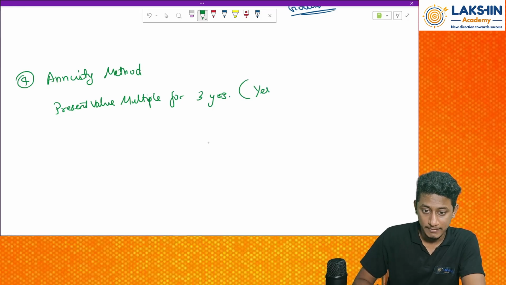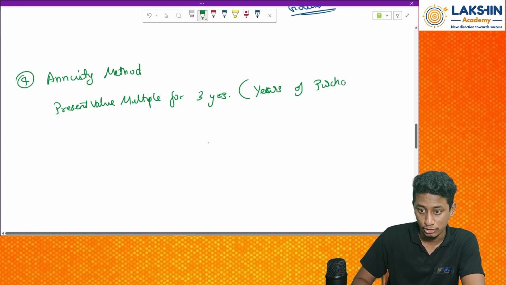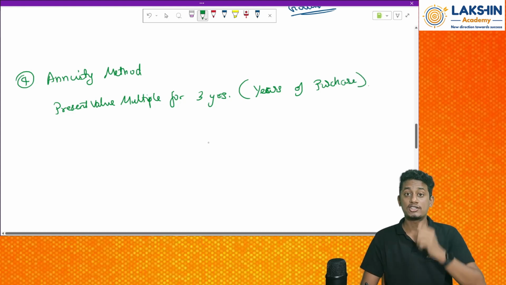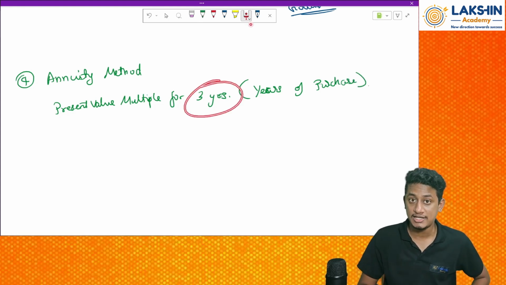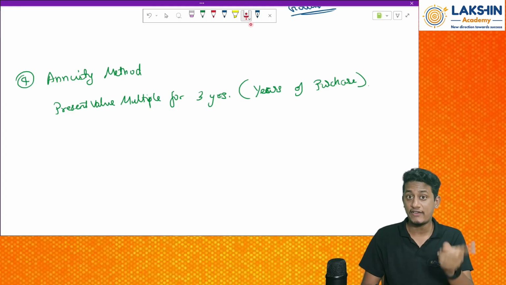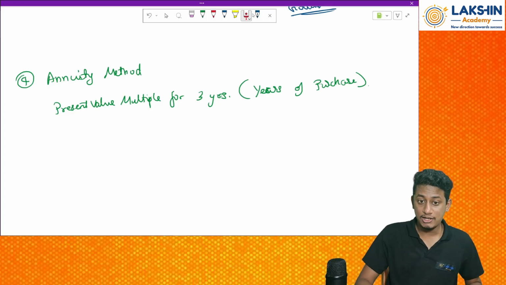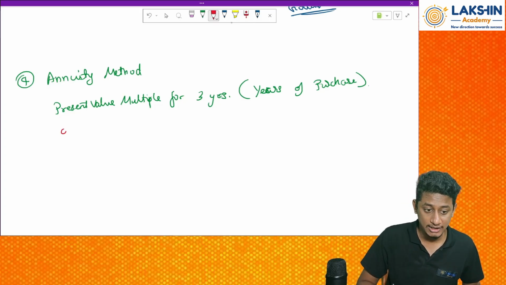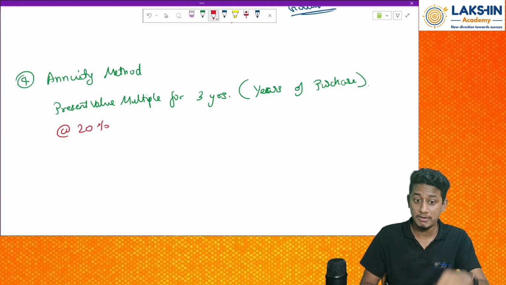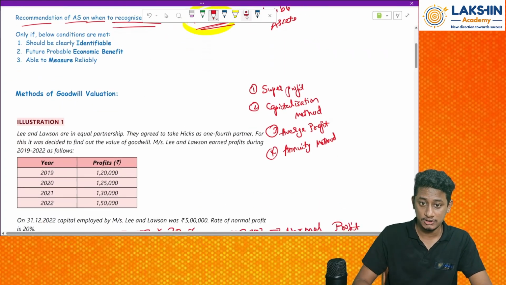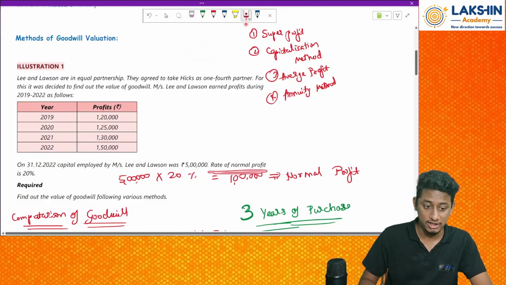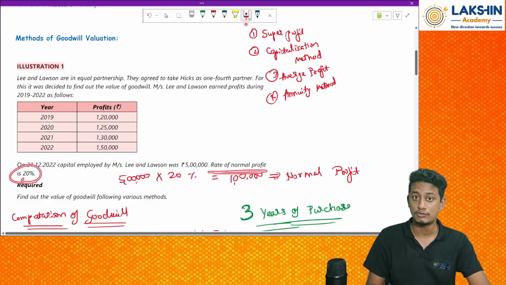I should take it based on the number of years of purchase. So 3 years was my years of purchase, remember? Depending on that, find out the present value at the rate of 20%. What is 20%? The normal rate of profit, as per the question. So that's what I'm taking over here.